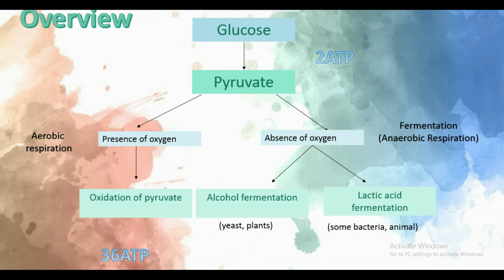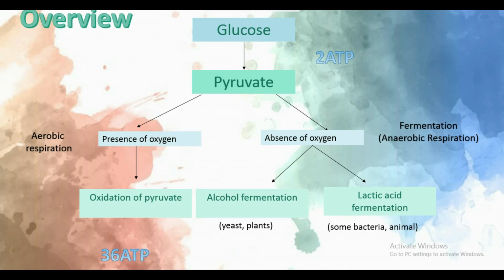So how do we know which condition the pyruvate will enter? First, let's look at the oxygen. If oxygen is present, the pyruvate will enter aerobic respiration, and they will undergo the oxidation of pyruvate, making 36 ATP.